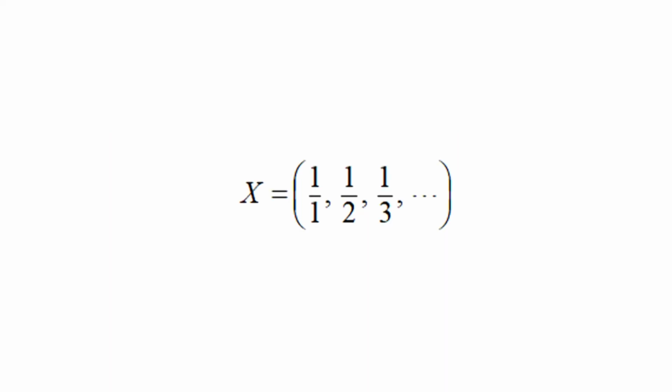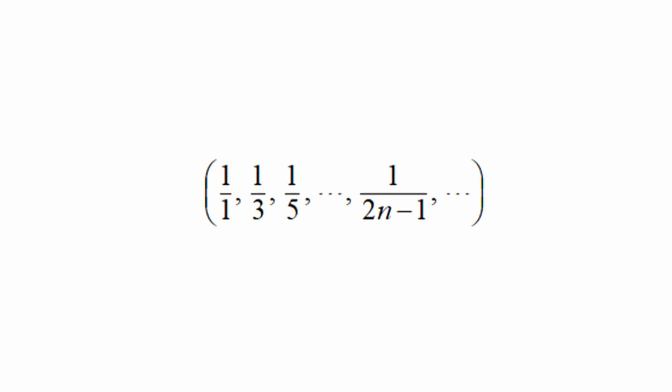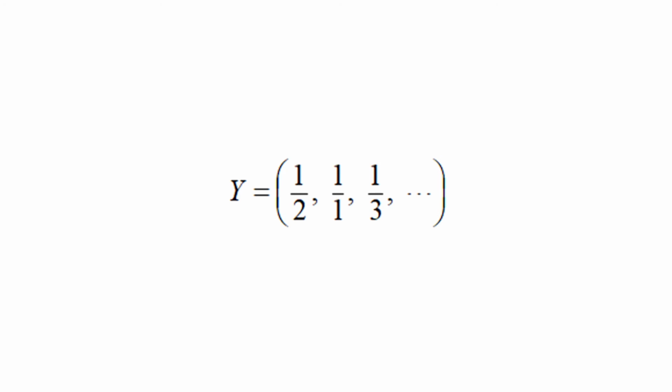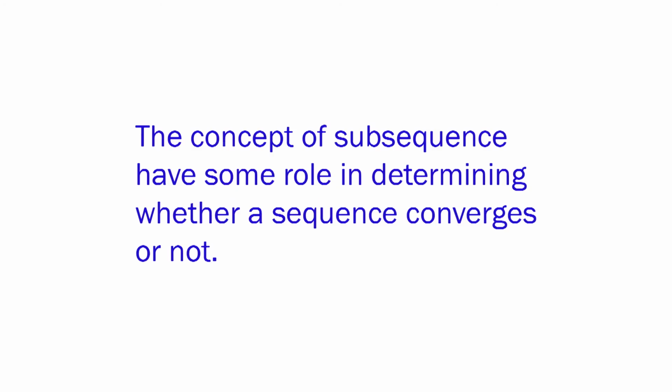Some subsequences of x equal to the sequence 1 upon 1, 1 upon 2, 1 upon 3, etc. are the sequence 1 upon 1, 1 upon 3, 1 upon 5, etc., 1 upon 2n minus 1, etc., and the sequence 1 upon 2 factorial, 1 upon 4 factorial, etc., 1 upon 2n factorial, etc. But y equal to the sequence 1 upon 2, 1 upon 1, 1 upon 3, etc. is not a subsequence of x because the terms of y do not appear in x in the given order. The concept of subsequence has some role in determining whether a sequence converges or not.